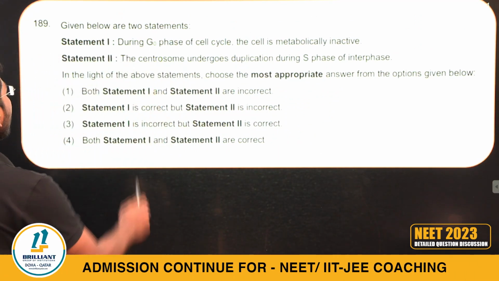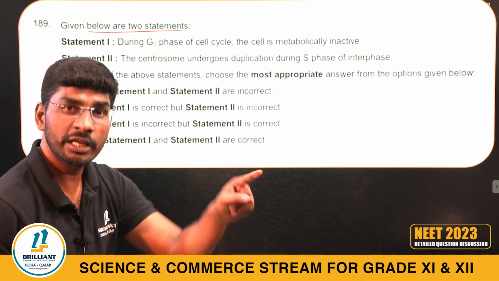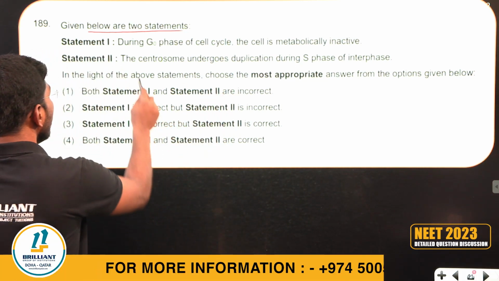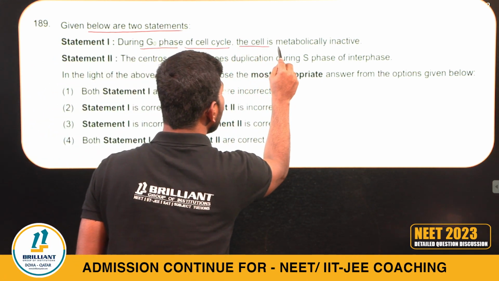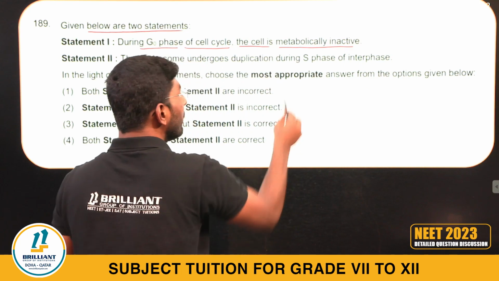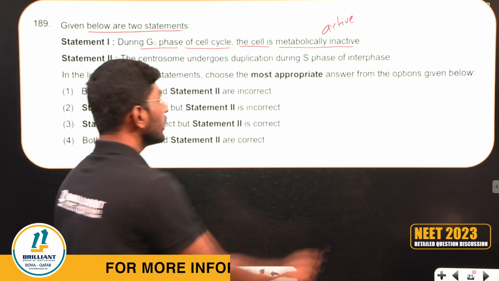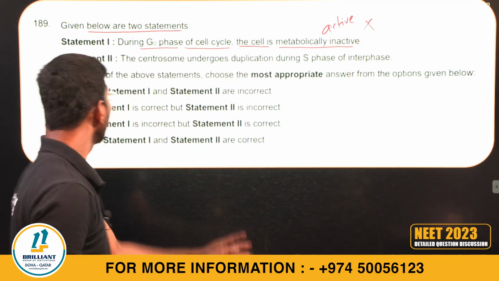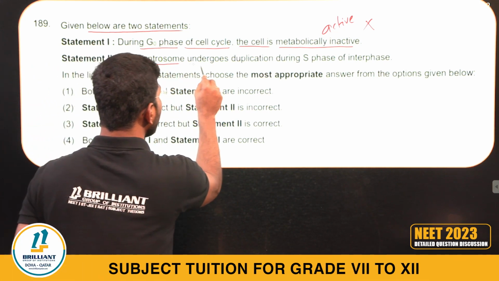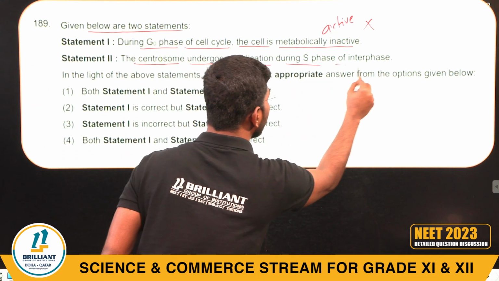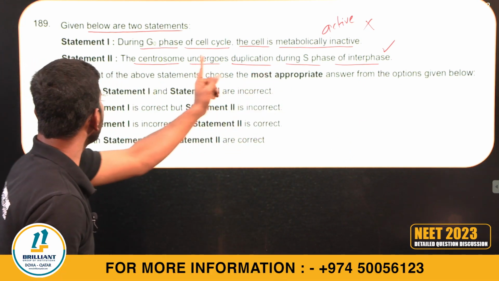Question number 189. Given below are two statements. Statement-based question again. Statement 1 and statement 2. During the G0 phase of the cell cycle, the cell is metabolically inactive. Metabolically active, division-wise inactive. So this statement is wrong. Statement 1 is wrong. Statement 2: the centrosome undergoes duplication during the S phase of interphase. Right. Statement 2 is correct.